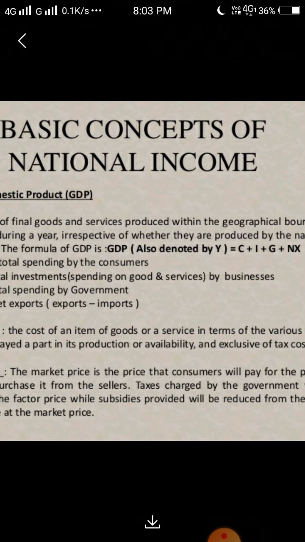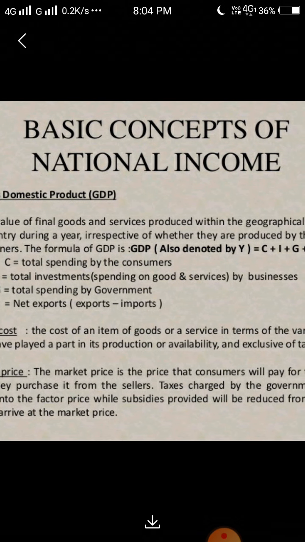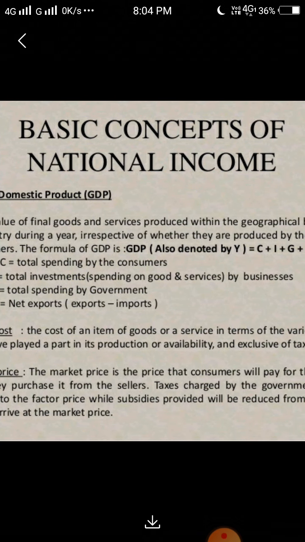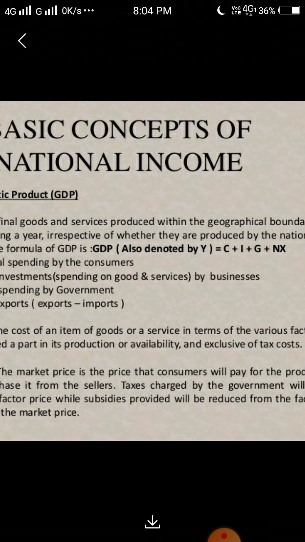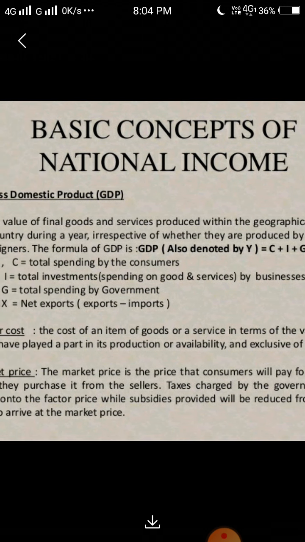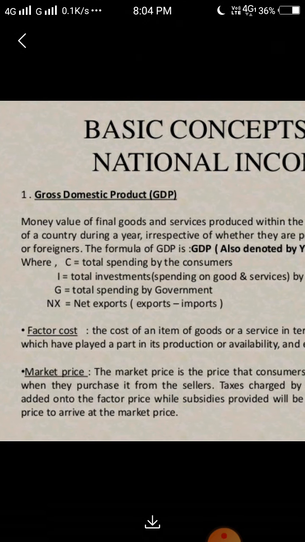C equals consumer spending, I equals investment, and G equals government expenditure, meaning the total spending by the government, and net exports is NX, or we can say X. Net export equals export minus import.